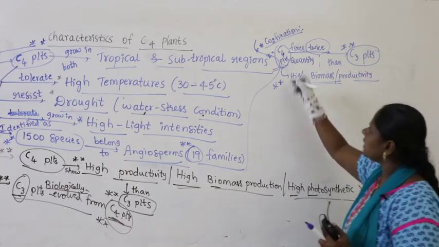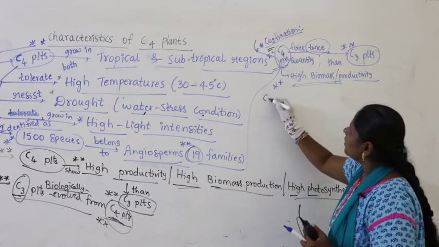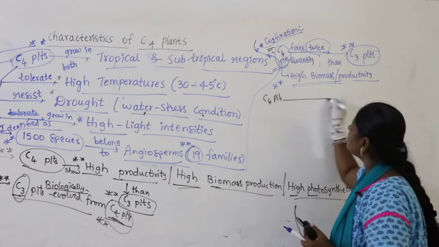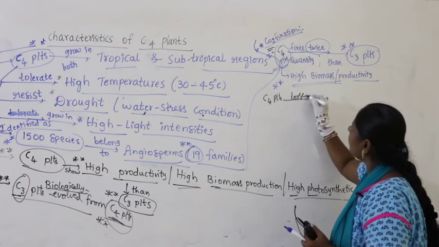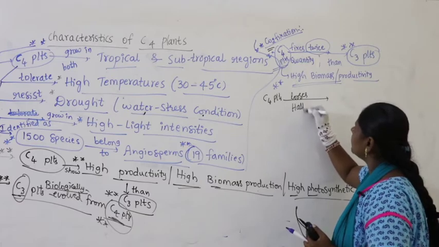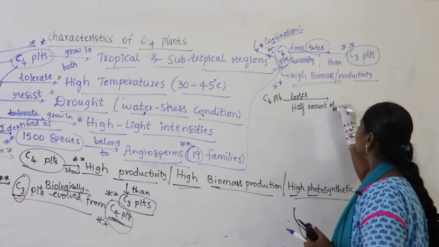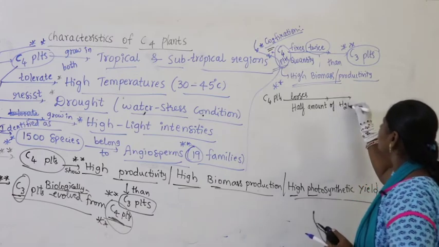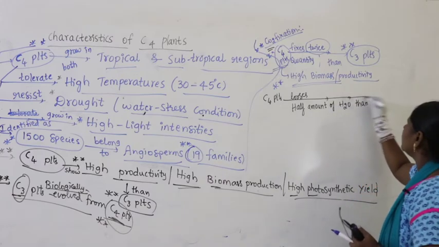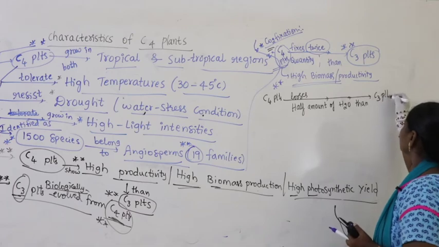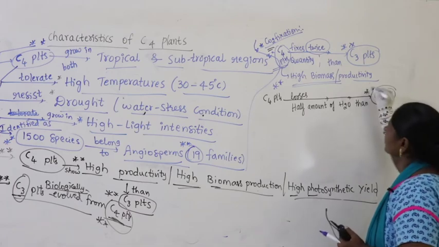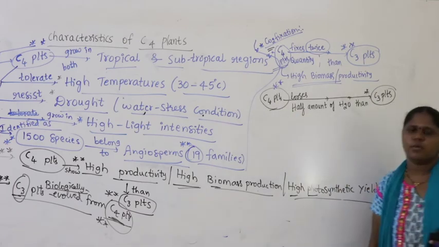And even though they take twice the carbon dioxide, C4 plants lose only half the amount of water than C3 plants. Did you remember?